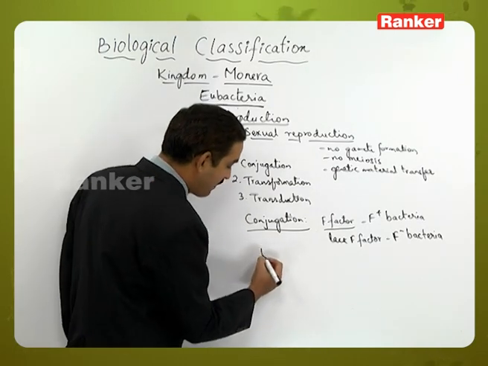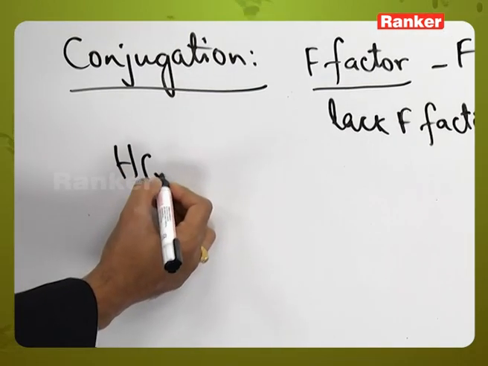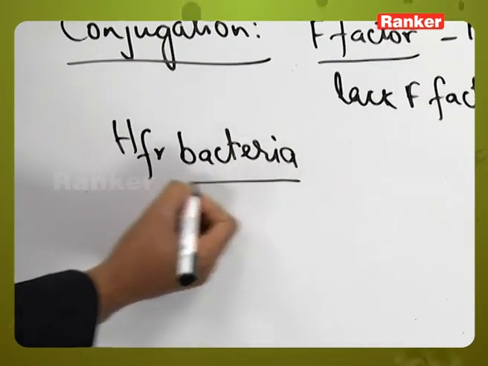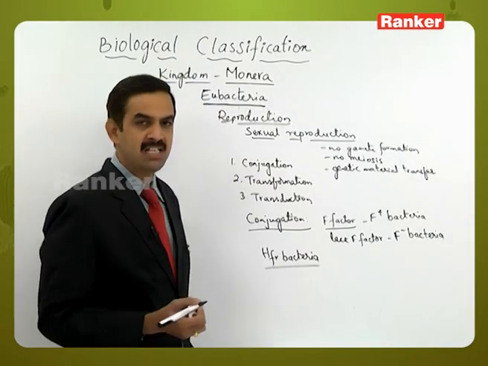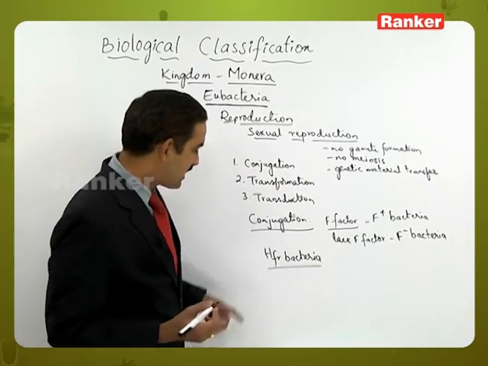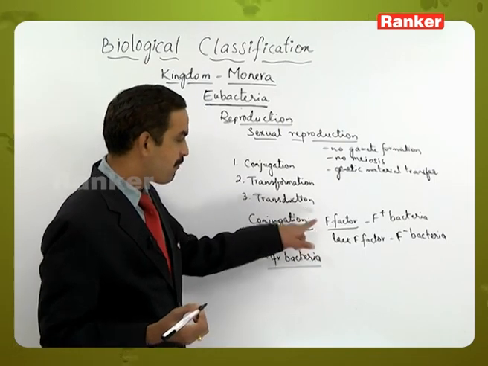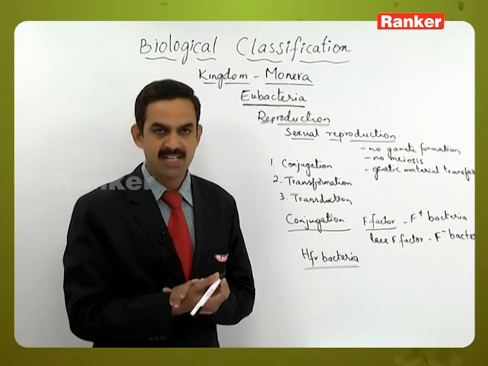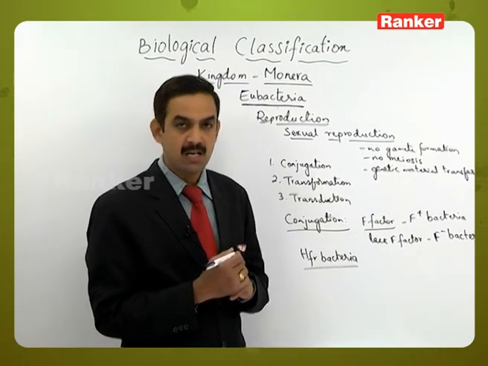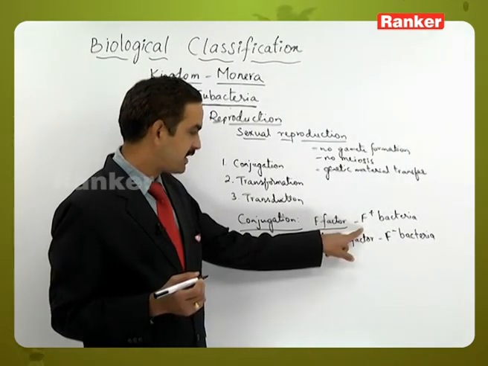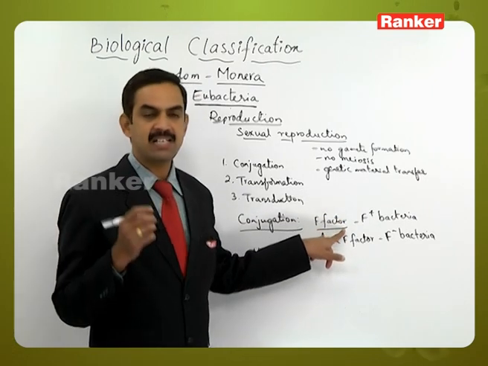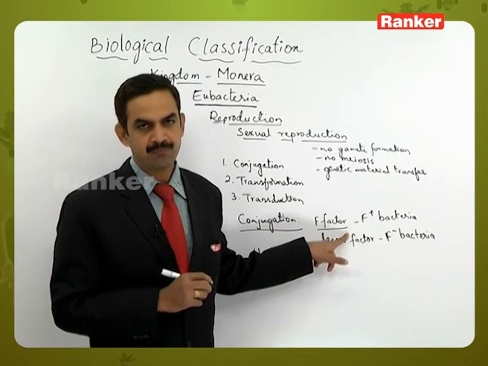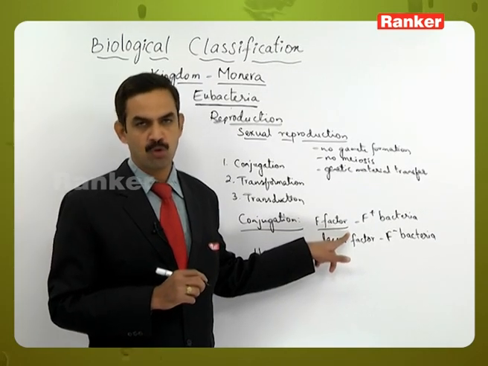And here, apart from this one, HFR bacteria are also present. So HFR bacteria means high frequency bacteria. What is the difference between HFR and F plus bacteria means one similarity is there, that is both of them have the plasmid, that is fertility factor is present. But in F plus bacteria, the fertility factor is present in the cytoplasm and not integrated with the nucleoid chromosome.